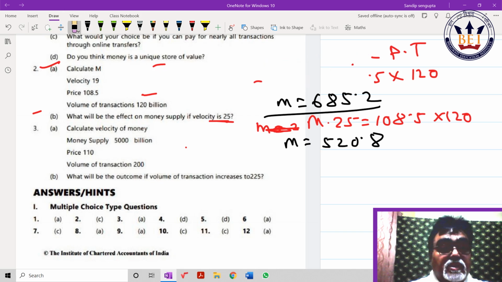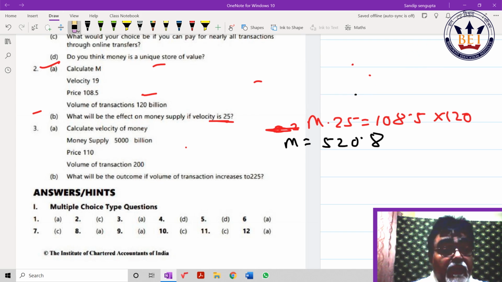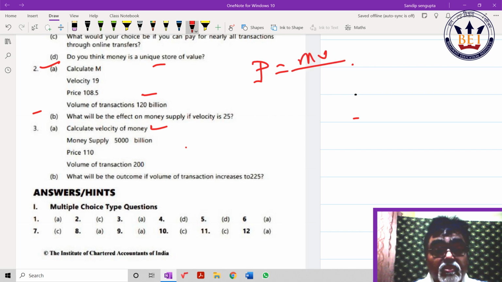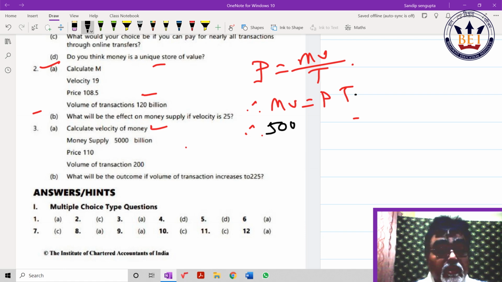Second sum, they are given, calculate velocity. The velocity, same way, V is equal to M V by T. So MV is equal to PT. Let's put values. How much M is given? 5000. V I have to find out. How much P is given? 110. T is 200. By calculating, V should come out as 4.4.